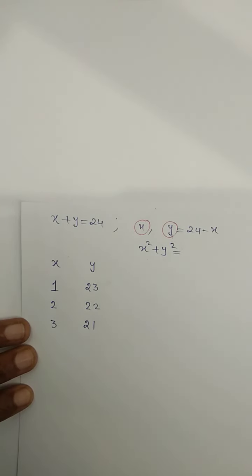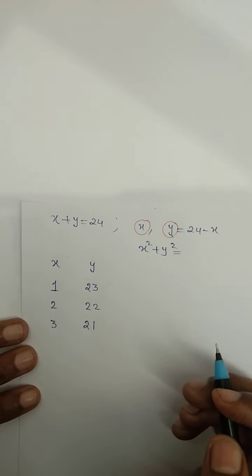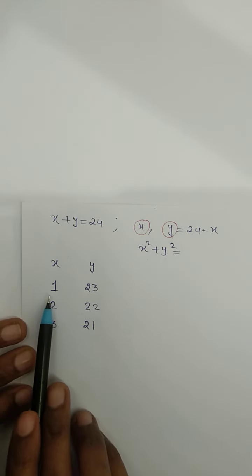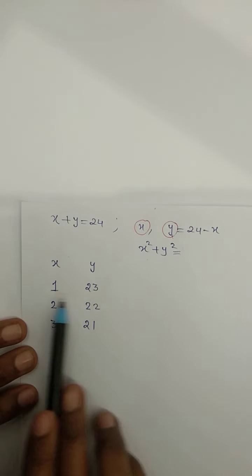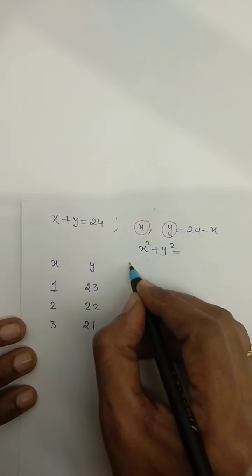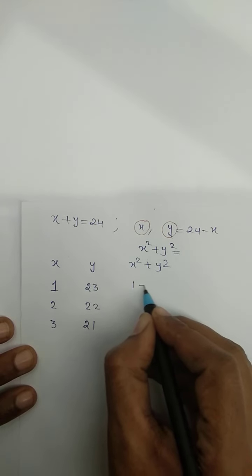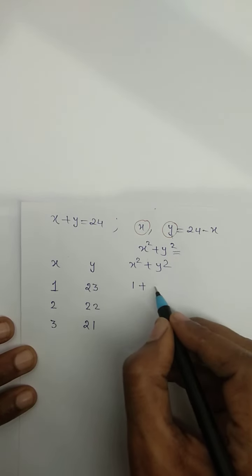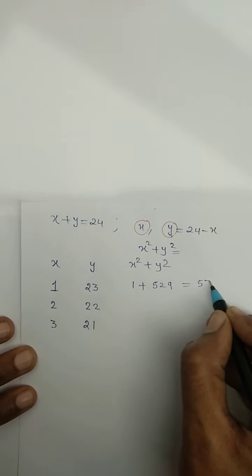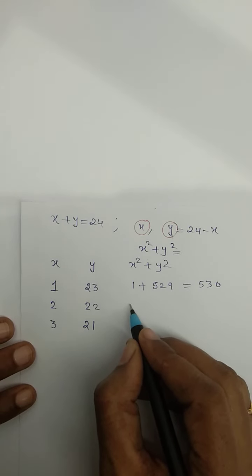In our question we are asked that the sum of their squares is minimum. They are asking about the minimum. Now just see. Suppose here I have taken 1 and 23. The sum of these two numbers is going to be 24 only. Let us check x square plus y square. The square of 1 is 1 and the square of 23 is 529. What will be its answer? It's 530. I am just showing a few examples so that things will be clear to you.